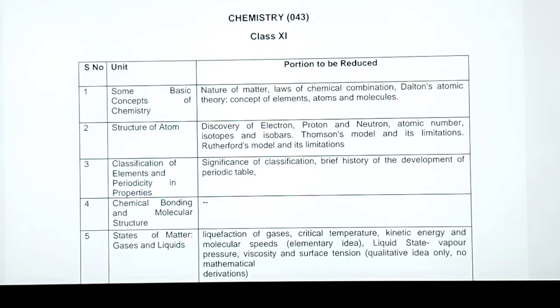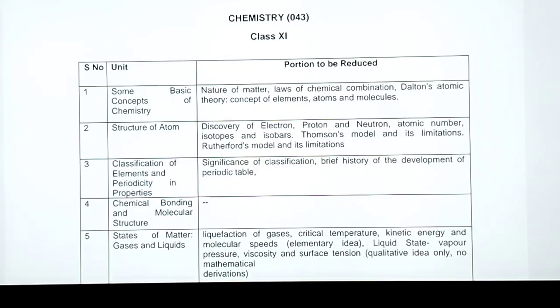In the first unit, that is some basic concepts of chemistry, the portions which are not there now are nature of matter, laws of chemical combination, Dalton's atomic theory, concept of elements, atoms and molecules. In unit 2, that is structure of atom, the portion to be reduced are discovery of electron, proton and neutron, atomic number, isotopes and isobars, Thomson model and its limitations, Rutherford's model and its limitations.